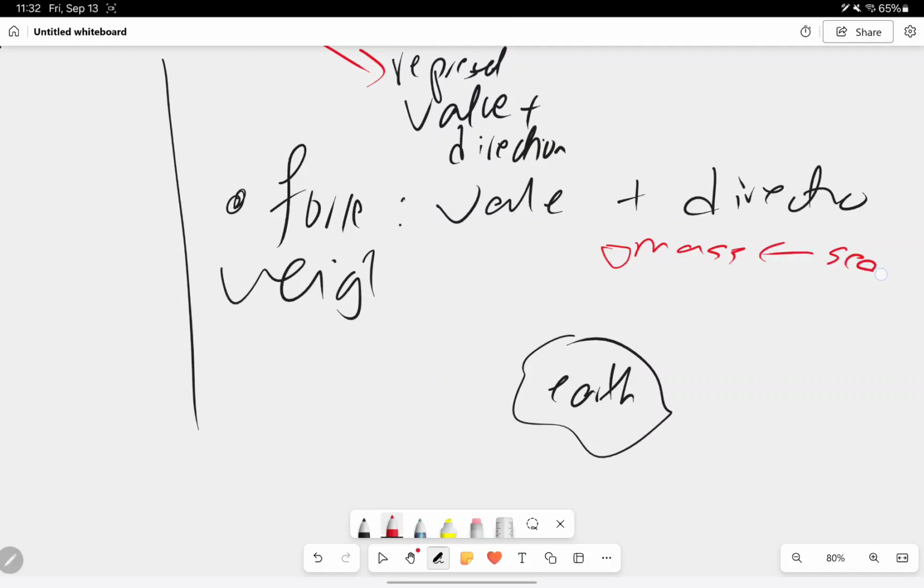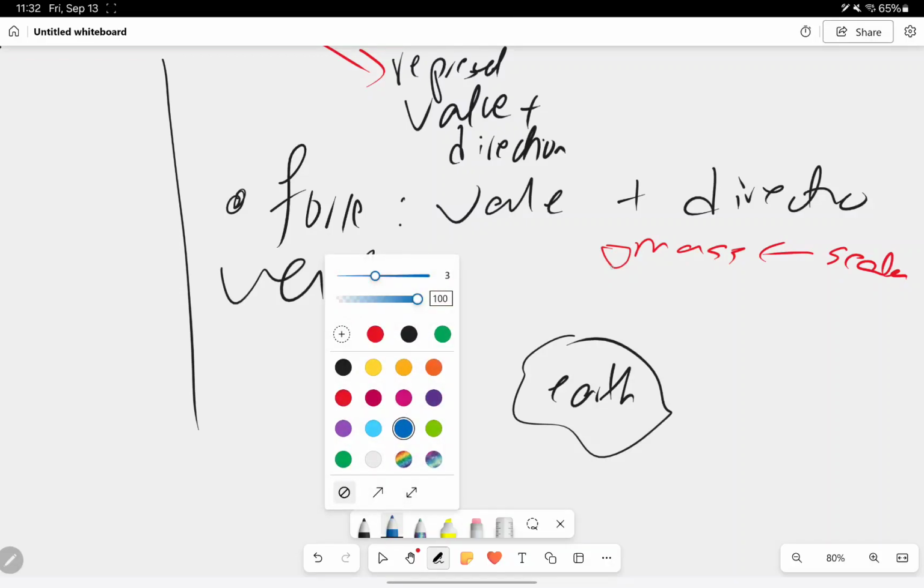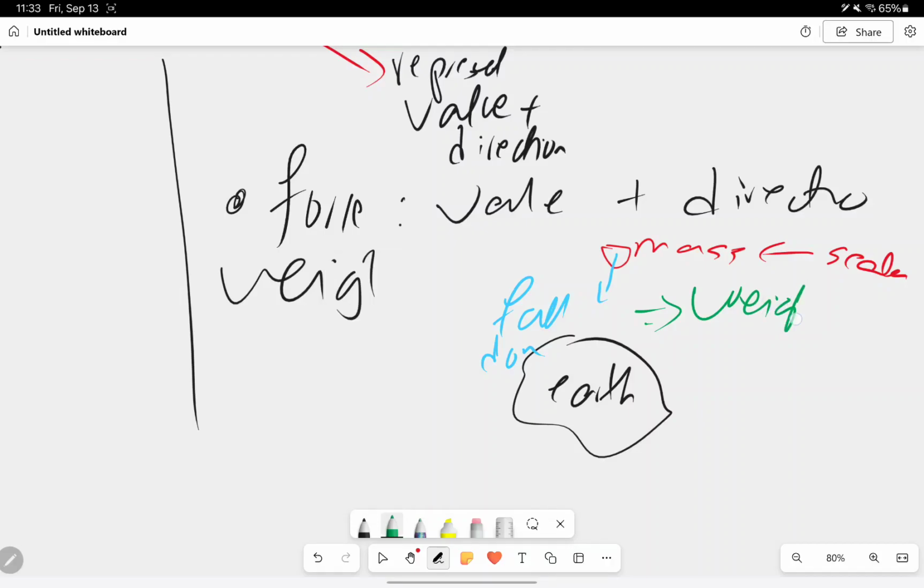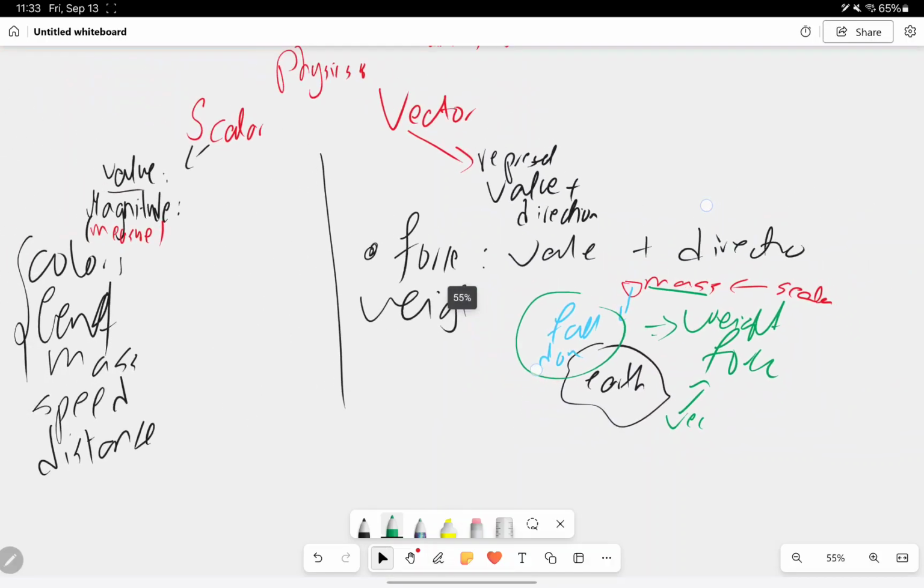Mass, we call it a scalar quantity. But since this mass is around the Earth, you're going to feel gravity. So now this mass is going to fall down. As it falls down, take a look: a mass, which is scalar, and falling down has a direction. Then this is what we call a weight force. So force, we call it a vector quantity. Why? Because it has a value and it has direction.